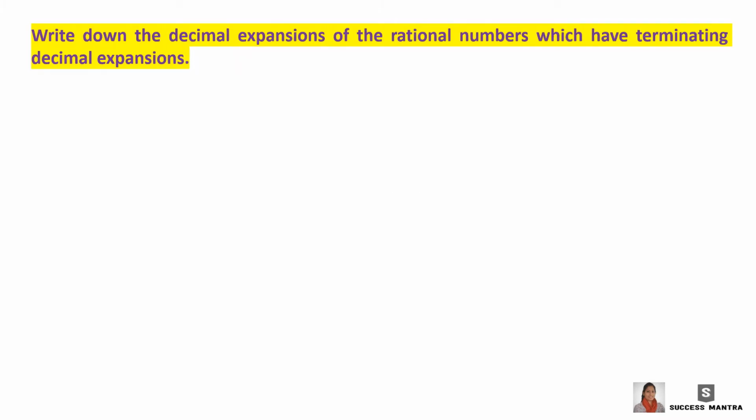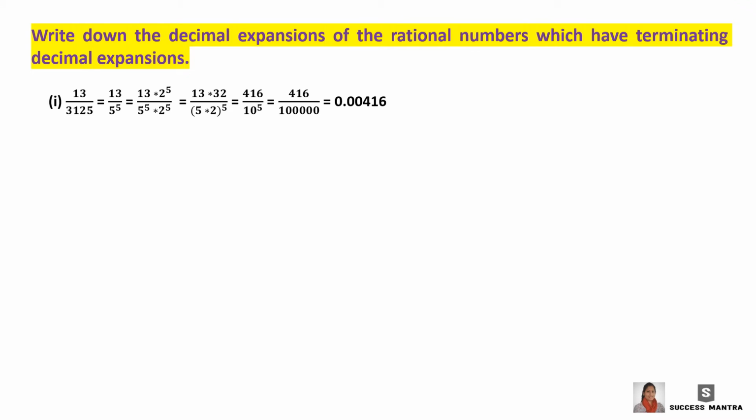So moving on to our next question. Write down the decimal expansion of the rational numbers which have terminating decimal expansion. This is a continuation of the previous question. So the first one is 13 by 3125. We will write it as 13 by 5 raised to 5.